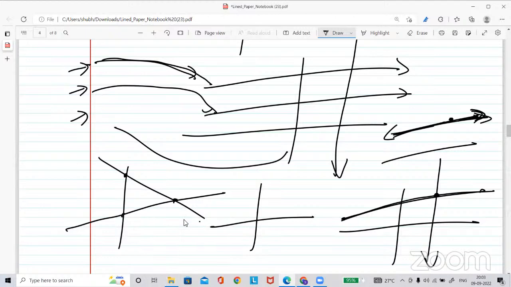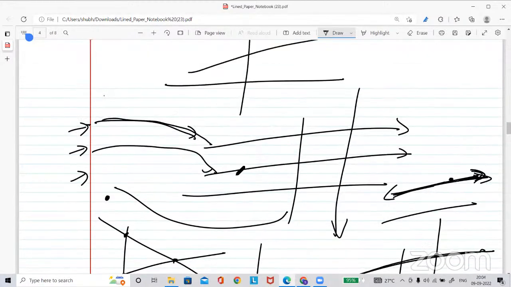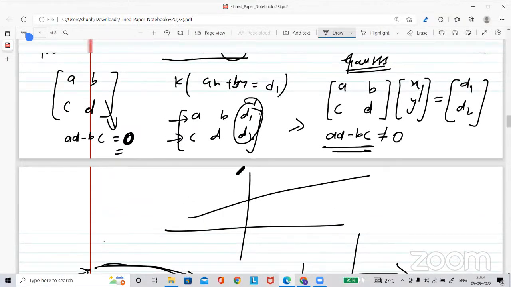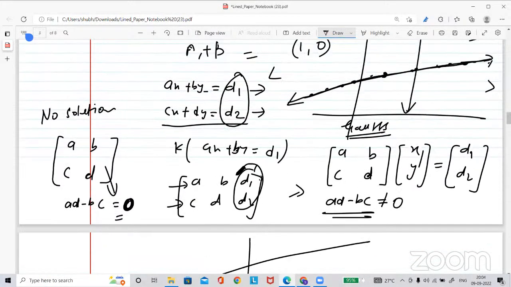This kind of equations. In that case, see, what do you mean by unique solution? It means you are getting a point which satisfies all three equations. Yes, sir. If you are not getting that, then there is no solution. Yes, sir. But till now we are just finding it by looking at the equations, whether they are parallel or overlapping. But we don't know about this scenario.